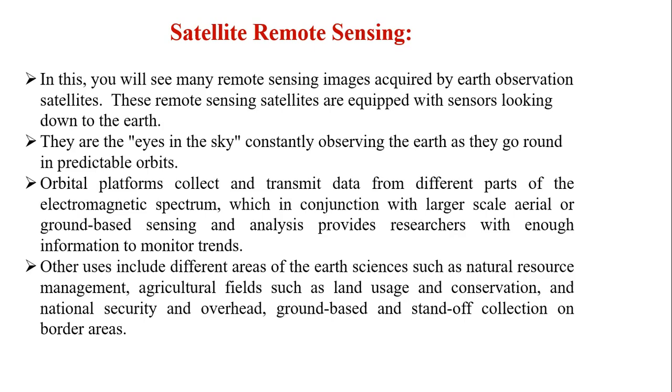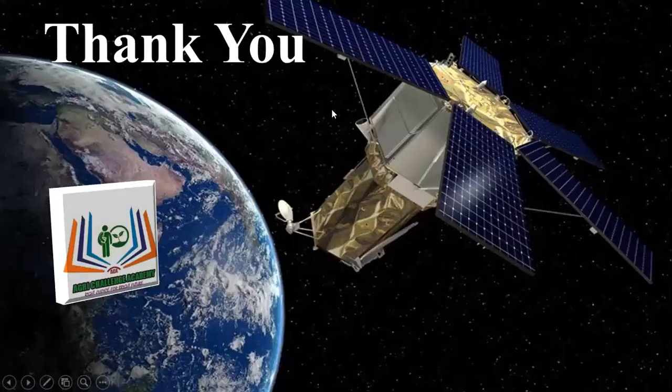Based on that, we can go for planning, and we can use our natural resources very reasonably and justifiably. So we can go for natural resource management with the help of satellite remote sensing. This is a very advanced thing. Overall, students, I hope I have given basic knowledge of remote sensing. These are the different types of remote sensing and activities.